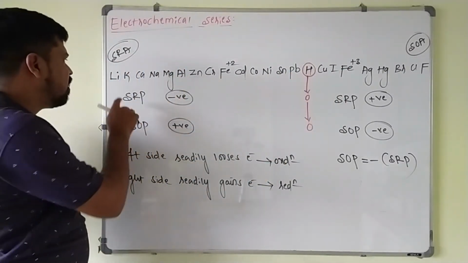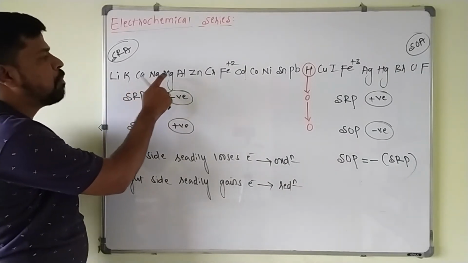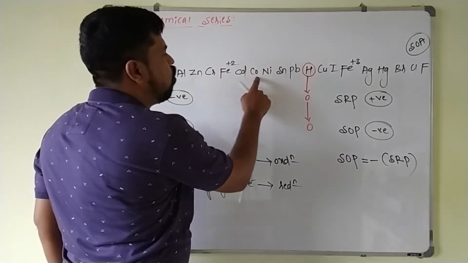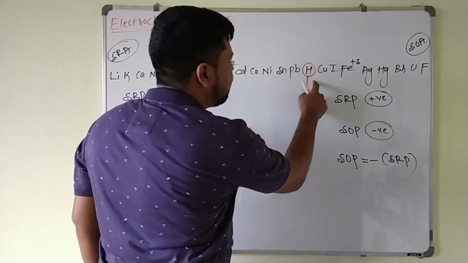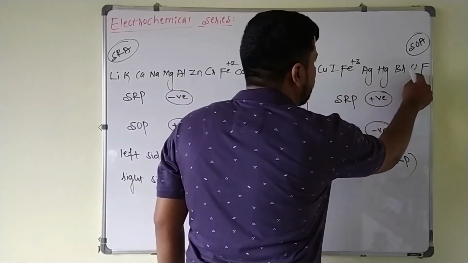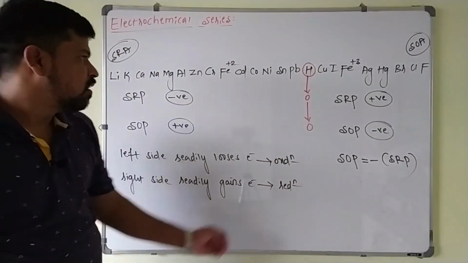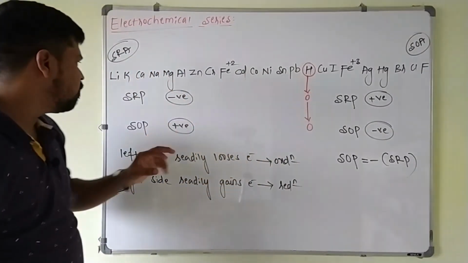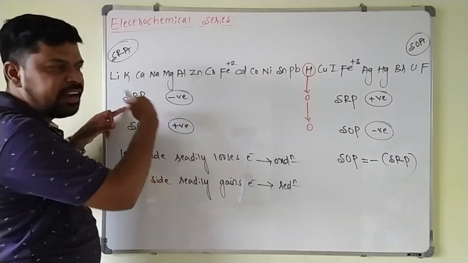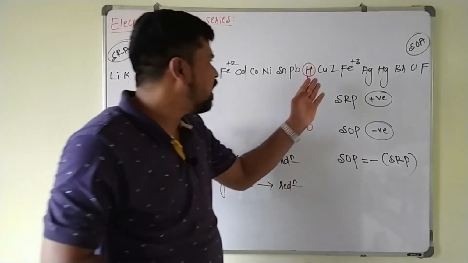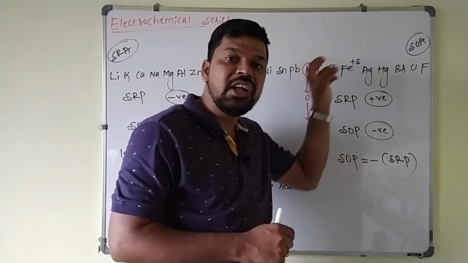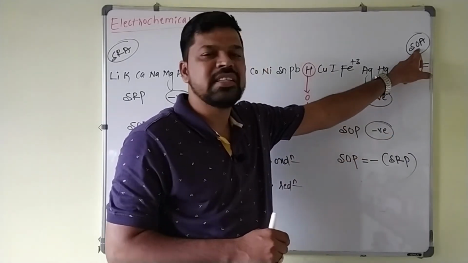And this is the increasing order: lithium, potassium, calcium, sodium, magnesium, aluminum, zinc, chromium, and Fe+2, cadmium, cobalt, nickel, tin, lead, hydrogen, copper, and this is iodine, Fe+3, silver, mercury, bromine, chlorine, and fluorine. The atoms which come before hydrogen have negative SRP value. SRP value negative means they will undergo oxidation, readily losing electron. And the atoms which come after hydrogen have positive SRP value, so they will readily undergo reduction, acting as strong oxidizing agent here.